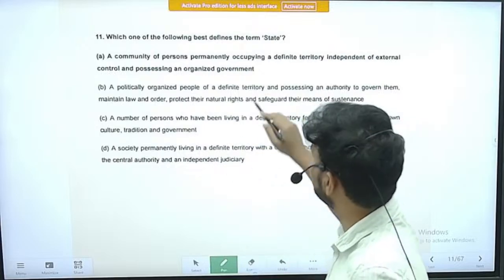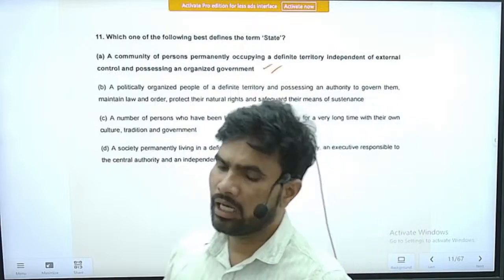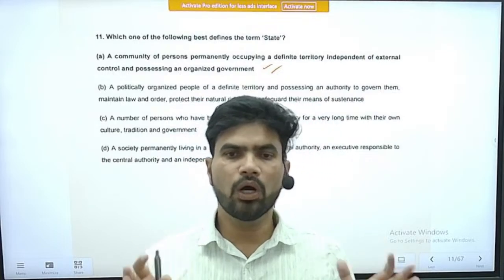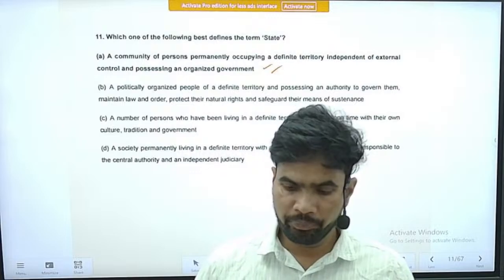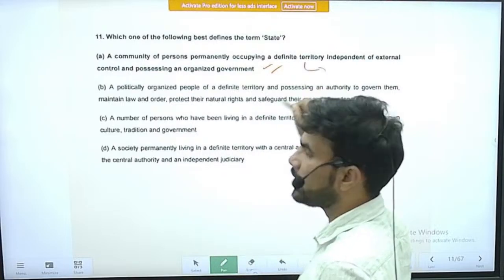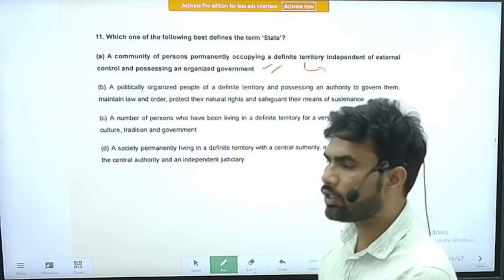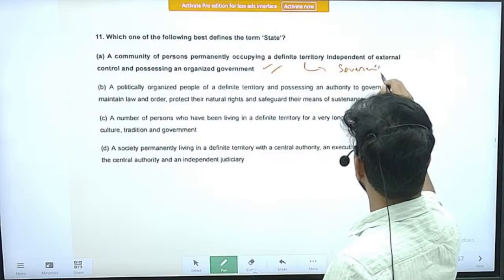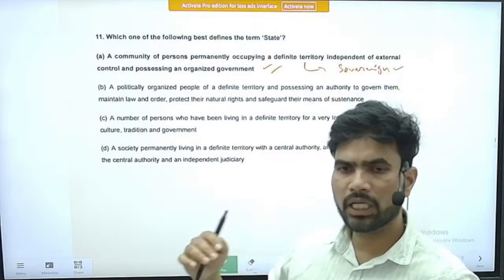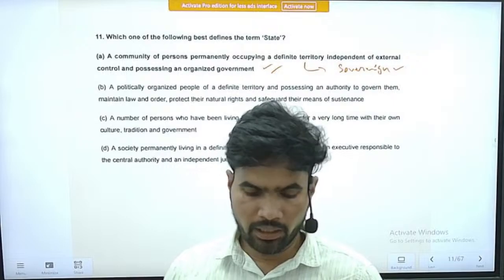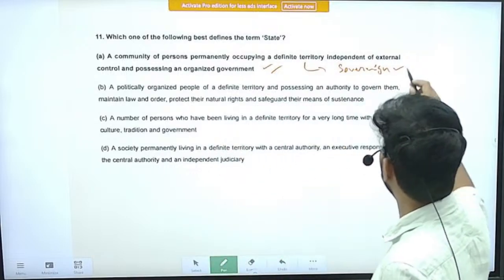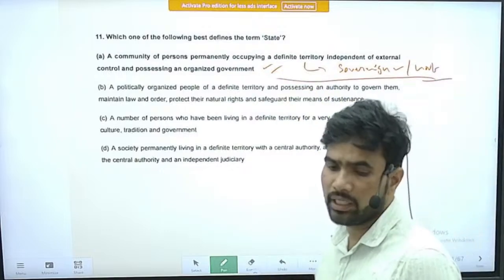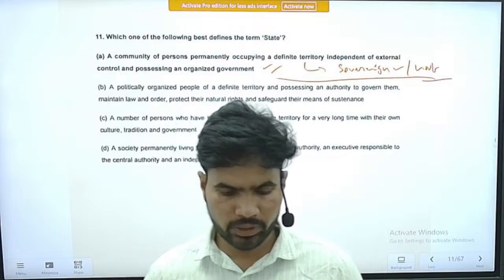Yes, this seems the correct explanation of the state because it talks about a definite territory, and people who are independent of external control. When people of a territory are independent of external control, that is known as sovereign. Sovereign, I mean they are second to none, and possessing an organized government. So there is a government also which is organized. So these are the characteristic features of the state. We will also see the other options.